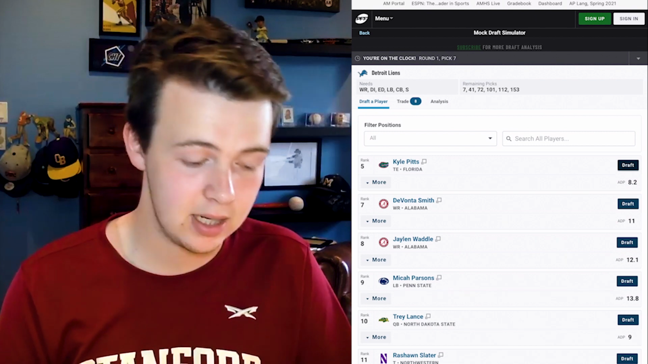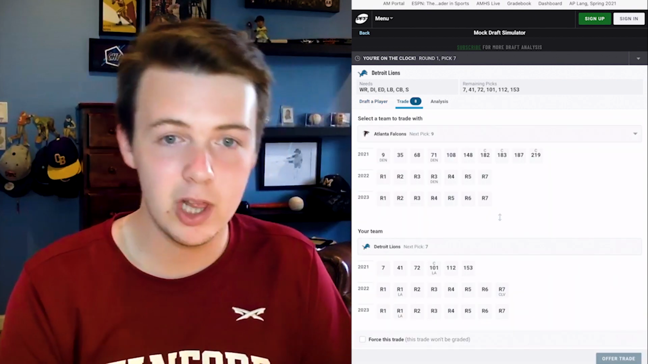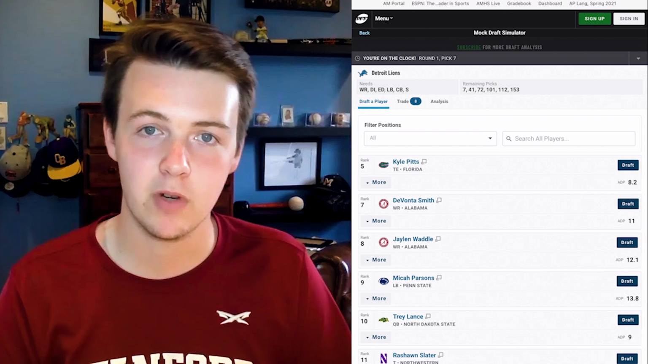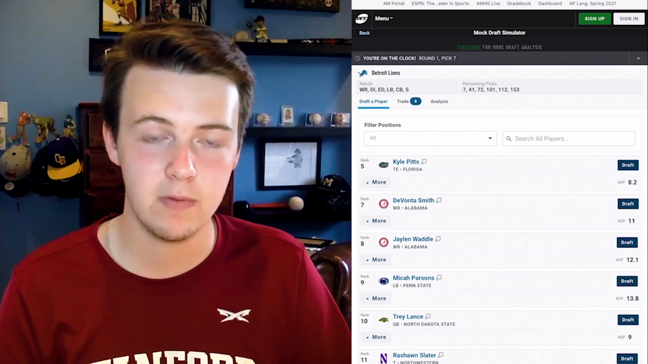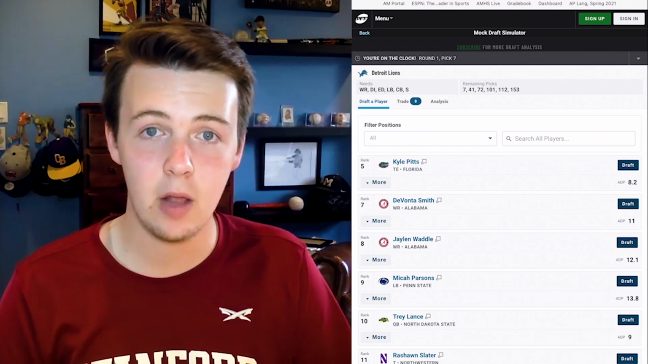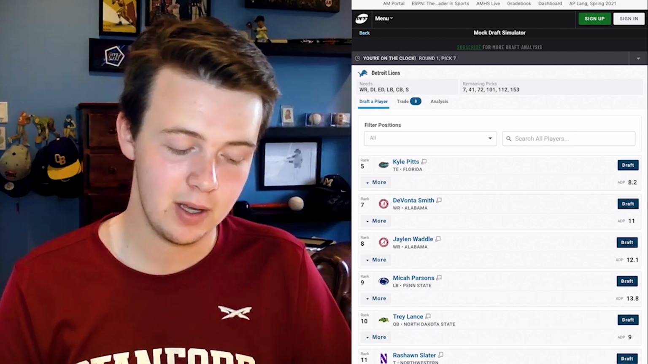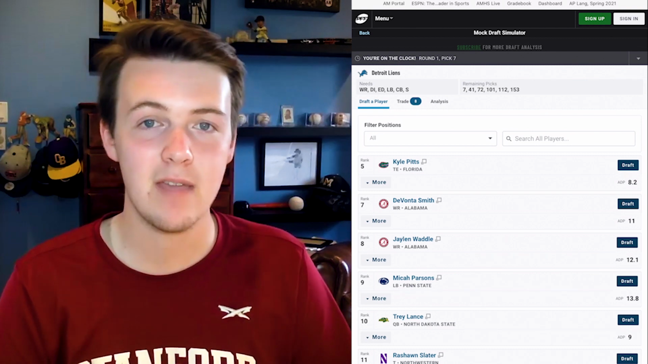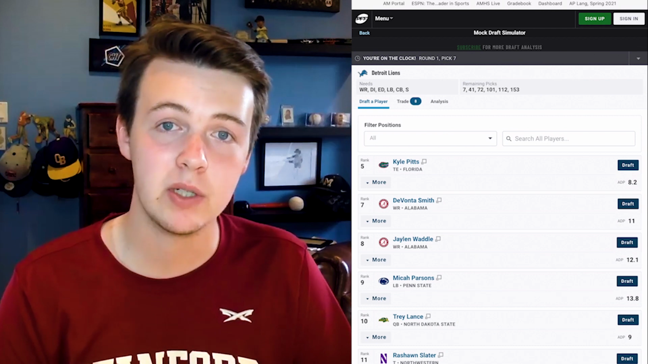The Lions are sitting here at pick 7. They really need a wide receiver after Kenny Golladay left and Marvin Jones left. They don't really have a lot of people in the wide receiver room. I considered Kyle Pitts. I'm thinking Kyle Pitts, but since they already have T.J. Hockenson, I don't think they invest in a player like Kyle Pitts. They need that wide receiver 1.